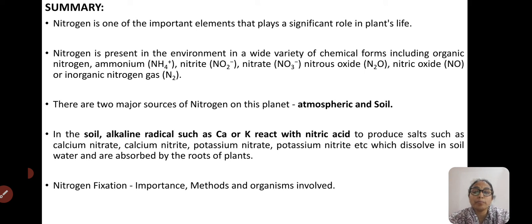And the important aspect of this chapter is nitrogen fixation, which we studied under various headings: industrial or chemical, natural, physical nitrogen fixation, and also biological. Chief one would be the biological nitrogen fixation using symbiotic and non-symbiotic bacterial populations.